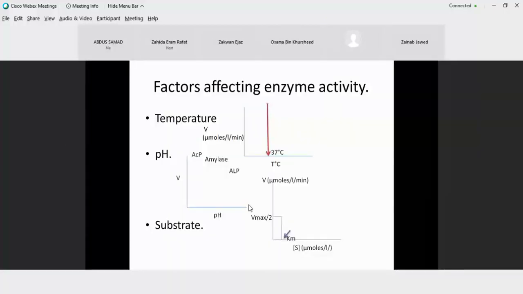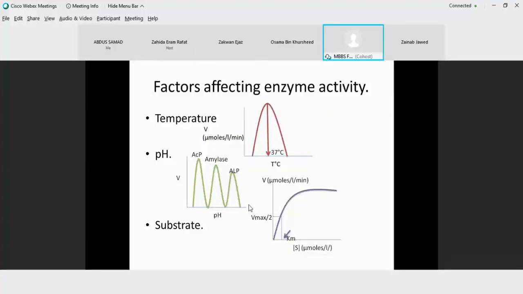this is the plot where you are plotting the substrate on the x-axis and velocity on the y-axis. Now if you look at this plot, at substrate concentration even less than 5% of the substrate shows linearity. Then if you go on increasing the substrate concentration, a curve is observed here. This curve is your mixed order kinetics part. Then there is a steady state observed, so zero order kinetics.